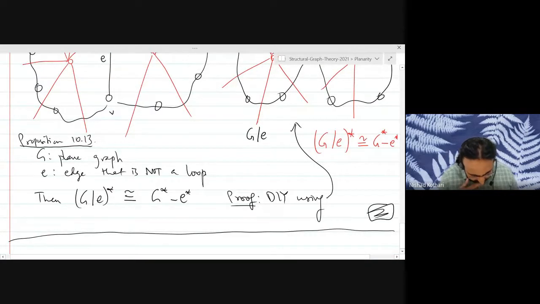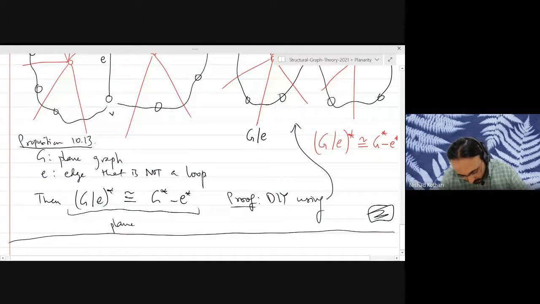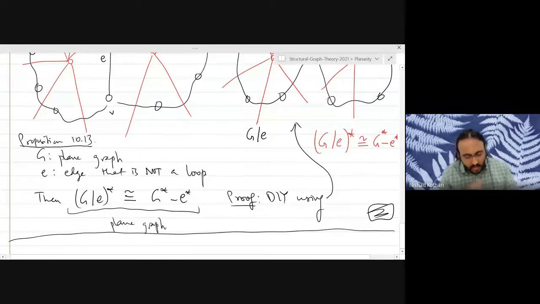Maybe there is something I want to say here. In these cases, we are really considering all of this as plane graphs. Because when you delete the edge and then you take the dual, I want you to do that in the plane graph itself.